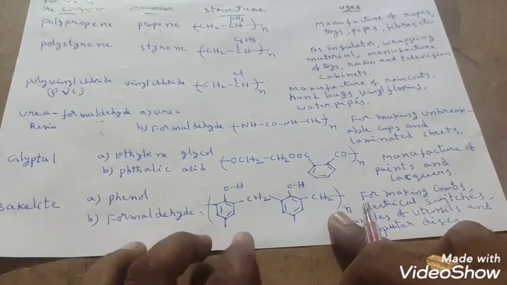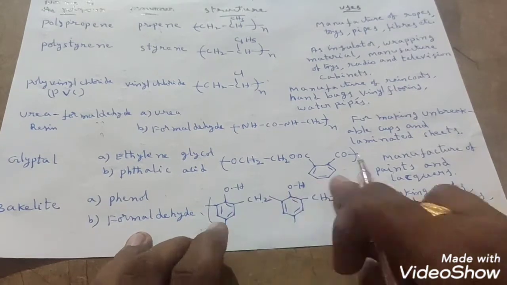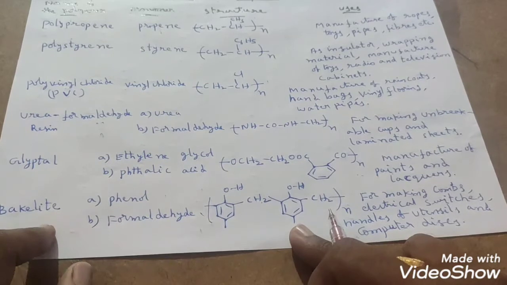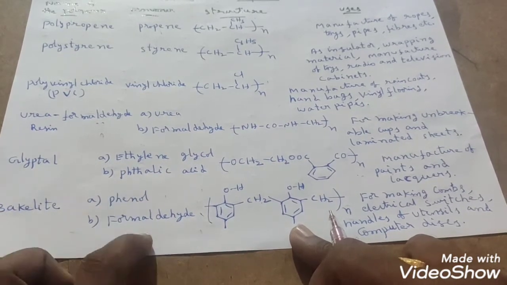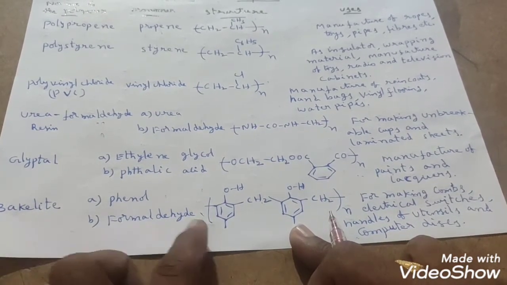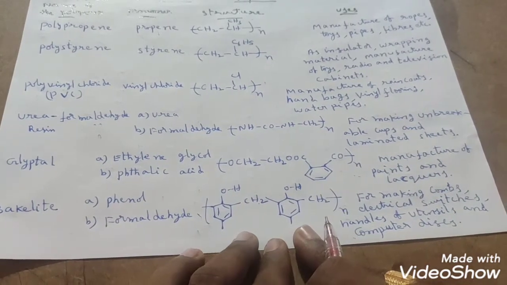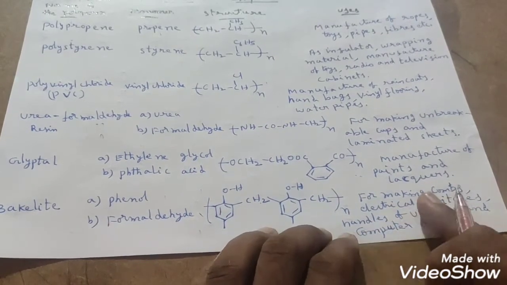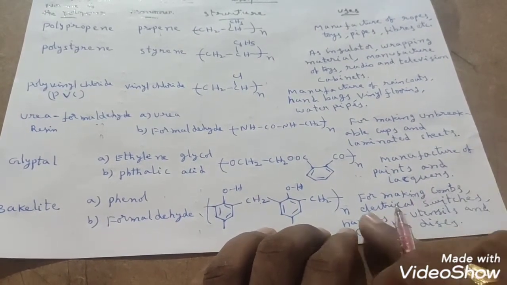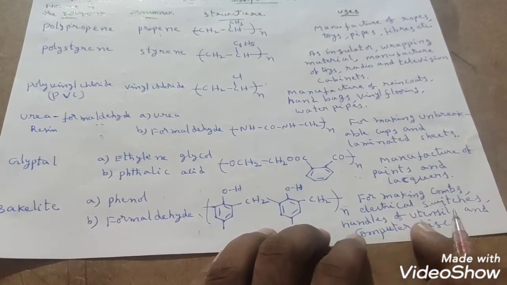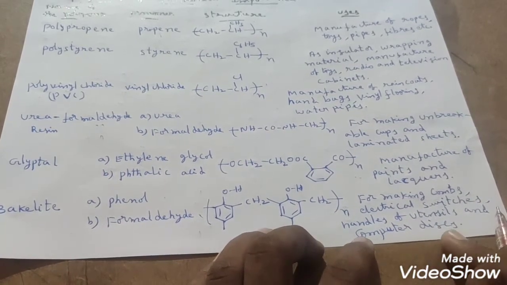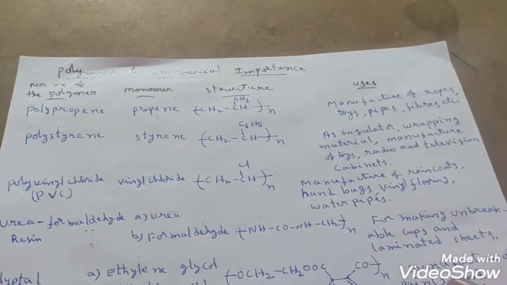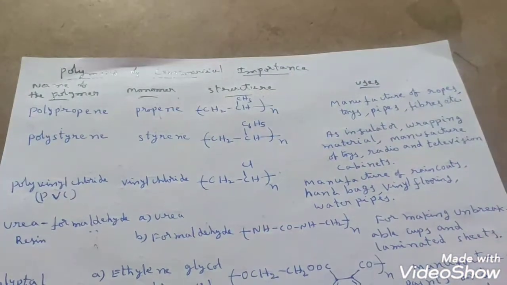And next polymer we have, that is bakelite. Bakelite preparation already we have seen. Here they have given only partial structure. This continuation part they did not give. So bakelite is the polymer of phenol and formaldehyde. Already we have discussed how we get bakelite, right? So what are the uses of bakelite? Bakelite is used for making combs, electrical switches, handles of utensils, and computer disks, right?